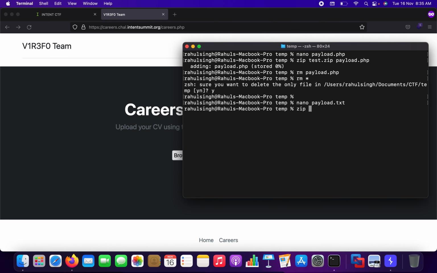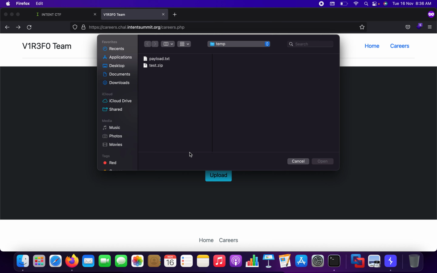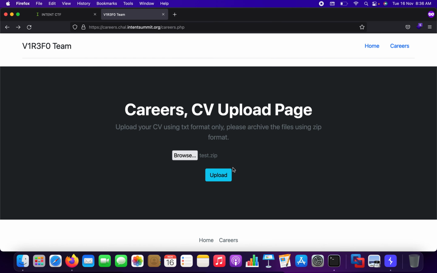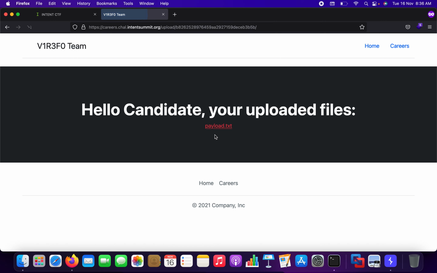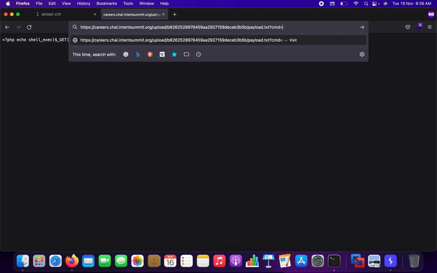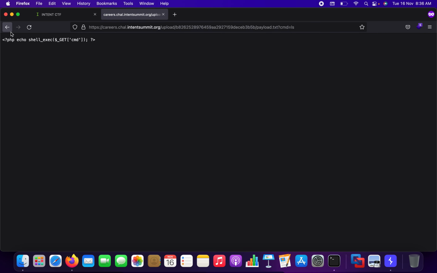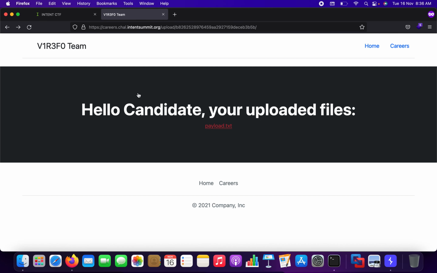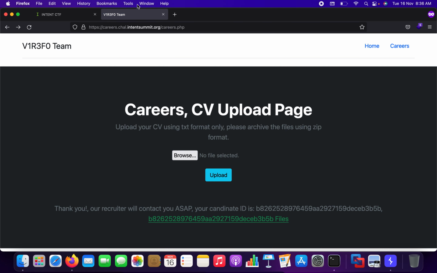and again they try to zip it up, test.zip payload.text. They did the same thing, they uploaded it here, upload, go here, go to payload.txt, and if I were to just type in cmd is equal to ls, you can see that it won't work. So again this did not work for me.